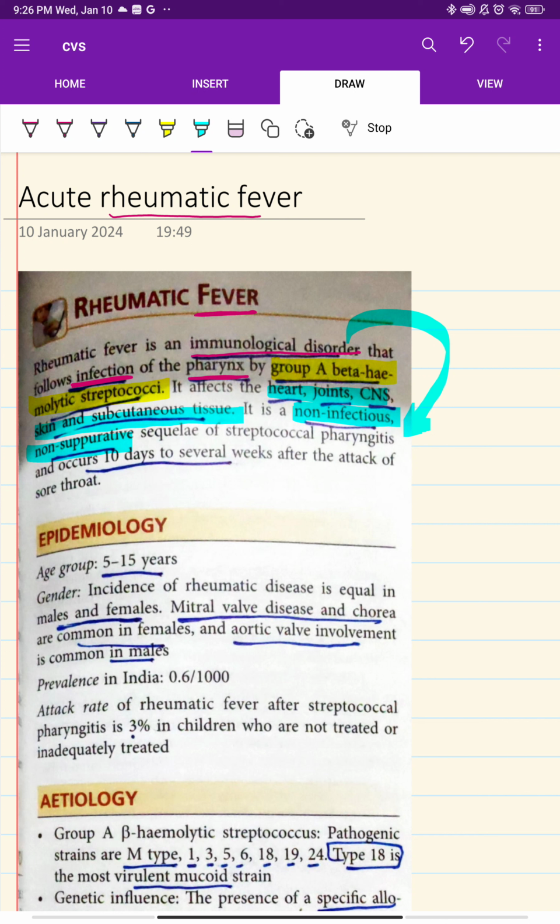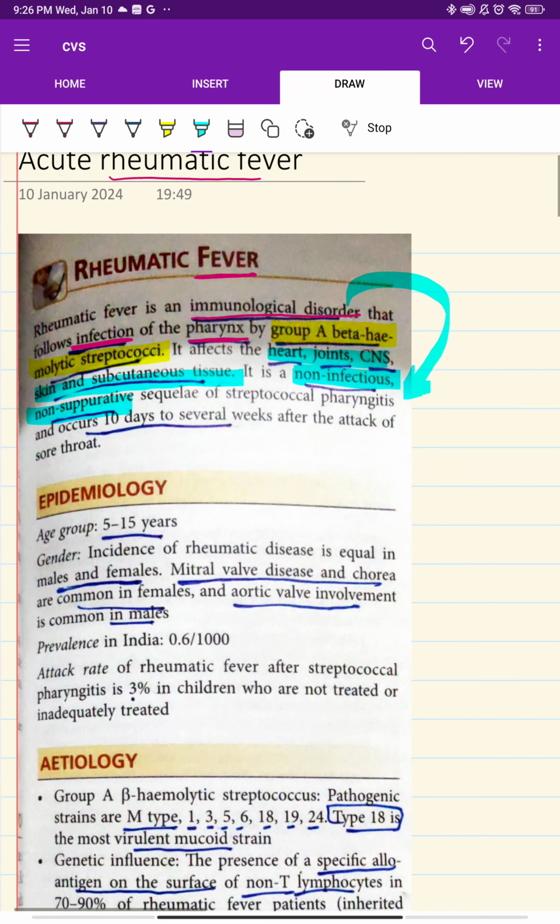So next one is the epidemiology. Epidemiology is, if you see, only between the age of 5 to 15 years. Okay, 5 to 15 years, if you get a sore throat, you should for sure go and meet the doctor and see to it, because the age group of 5 to 15 years will have this rheumatic fever. Then genders, actually both male and female are equally affected, whereas in females it is mitral valve disease and chorea which is very common, and in males it is aortic valve involvement, guys.